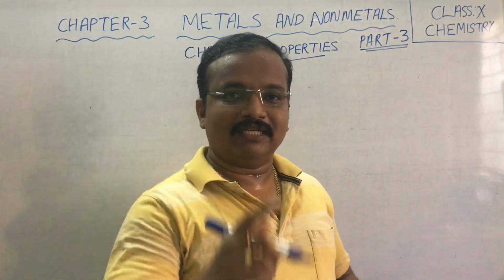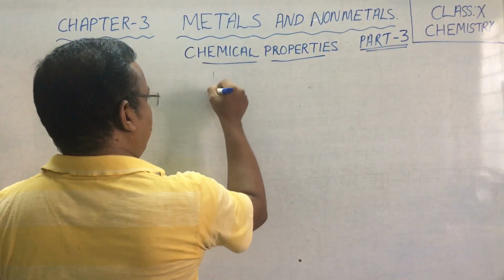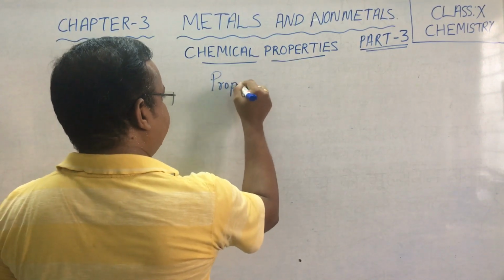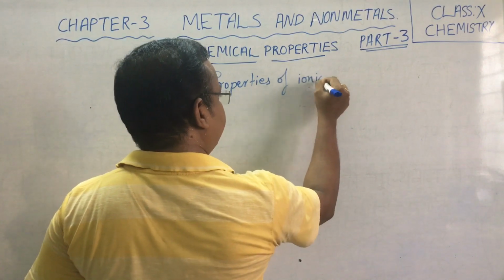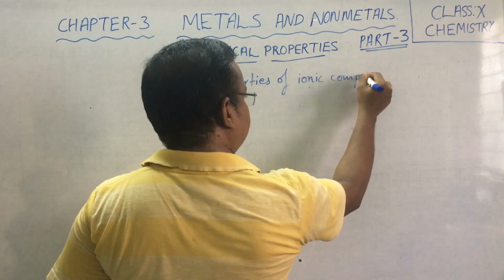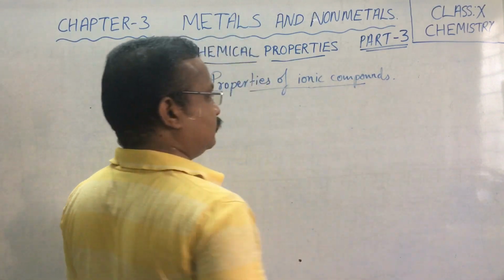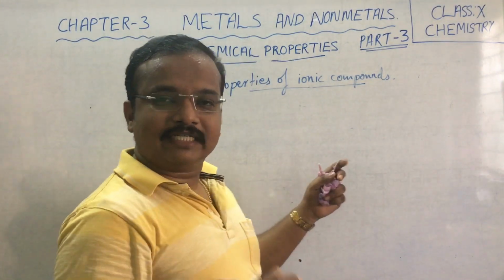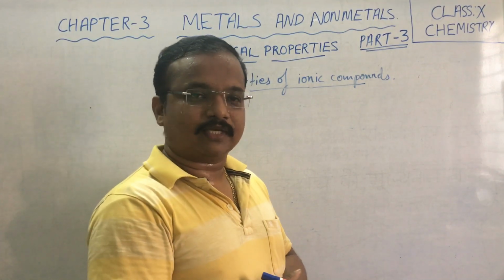Clear? Now let's also discuss the properties of ionic compounds. Children, we have already studied that ionic compounds are formed by the combination of ions, correct?